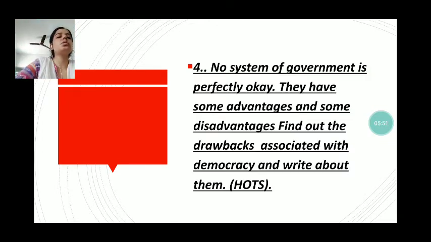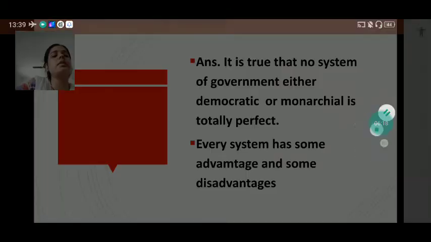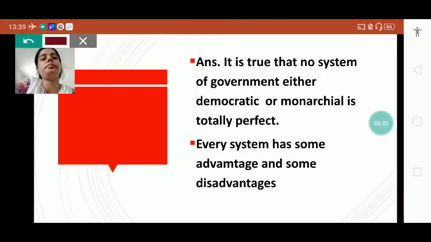The next question is: no system of government is perfectly okay. They have some advantages and some disadvantages. Find out the drawbacks associated with democracy and write about them. It is true that no system of government, either democratic or monarchical, is totally perfect, because every system has some advantages and some disadvantages.